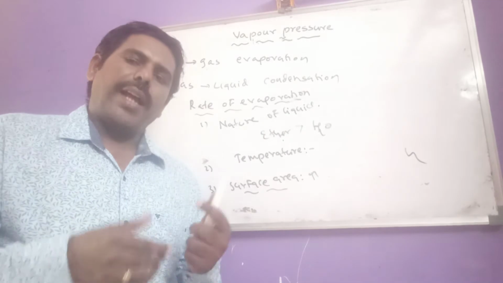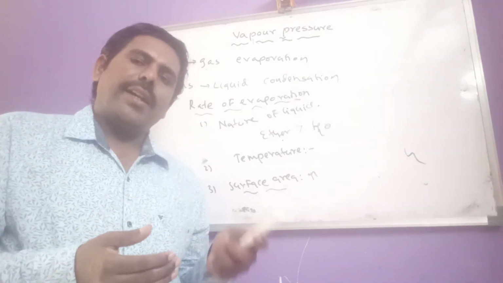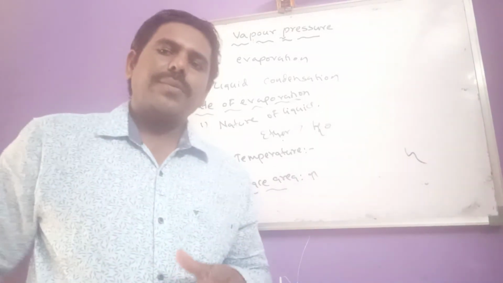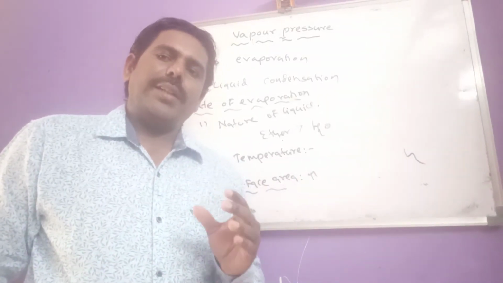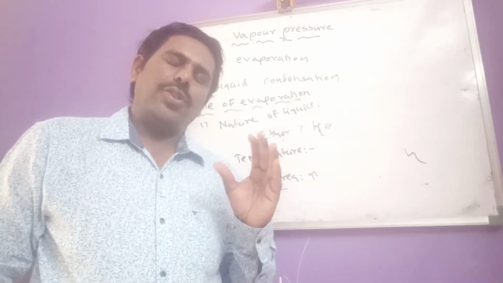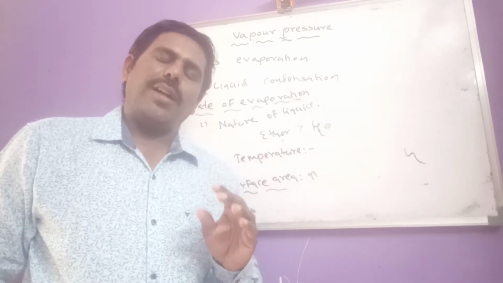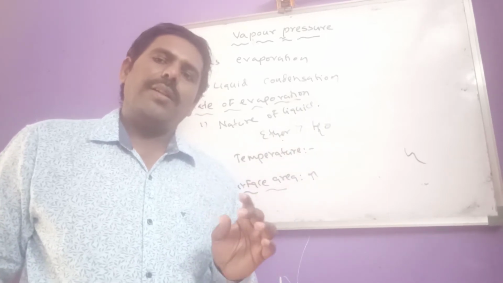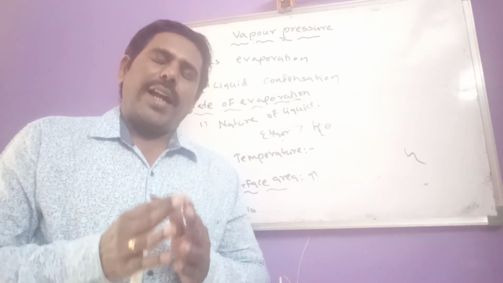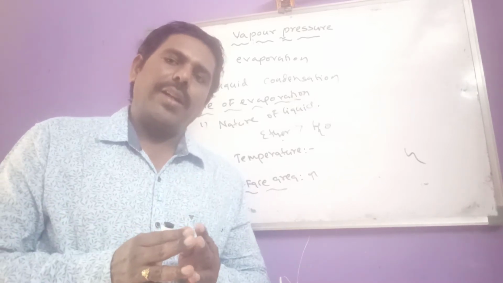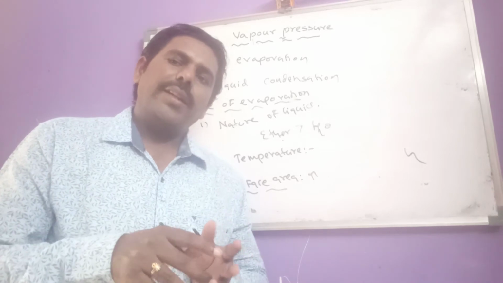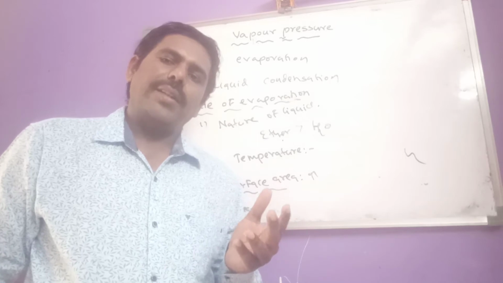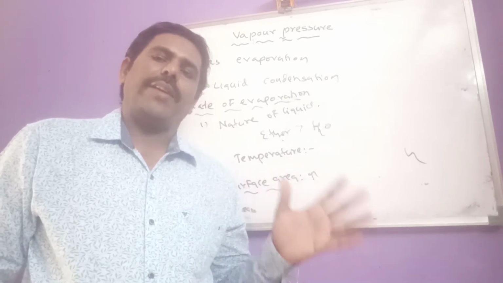And due to evaporation, any liquid will become cool. Why? Because the average kinetic energy of the remaining molecules decreases. That's why rapid evaporation causes cooling of the liquid.